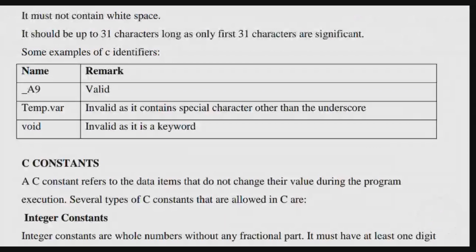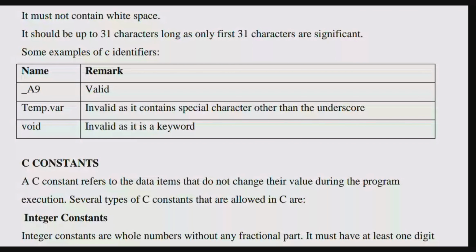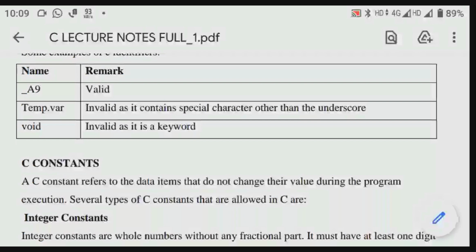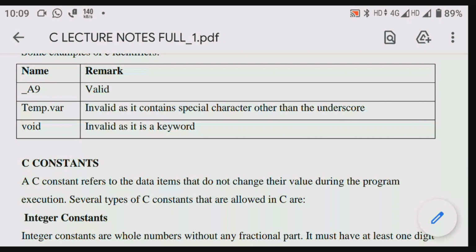Okay, so I think you understood. Three examples we have taken. One is a special character, one is a keyword, one is a valid one. Those three things we have discussed in the above lines, right? Anything that starts with a letter or an underscore, we should treat as an identifier. But the exceptional cases are: there should be no special characters in between or at the start. Of course, it starts with a letter, but it should not be a keyword. The void starts with a letter, but we should not consider that as an identifier. Why? Because it is a keyword. So identifiers is done.